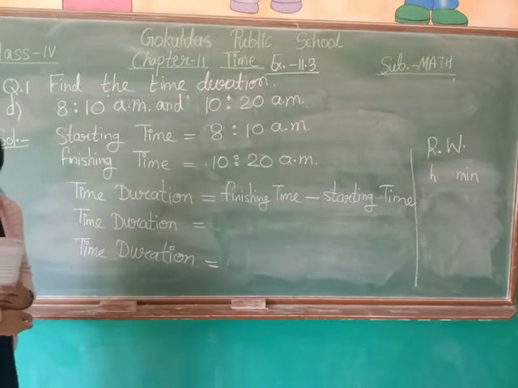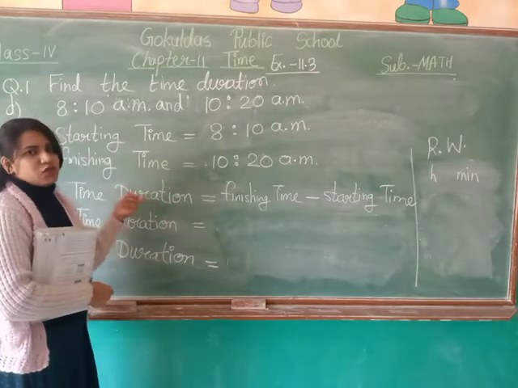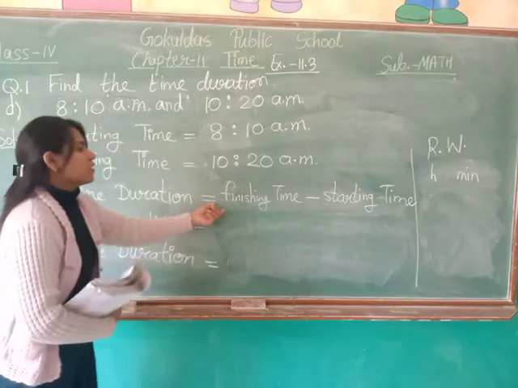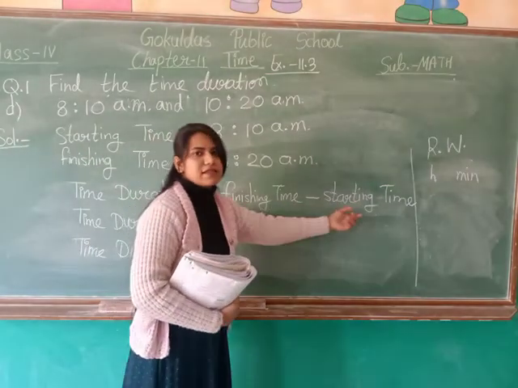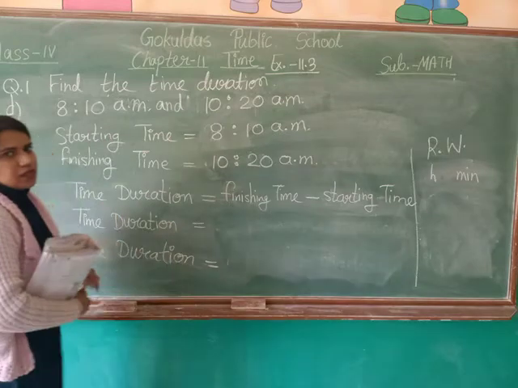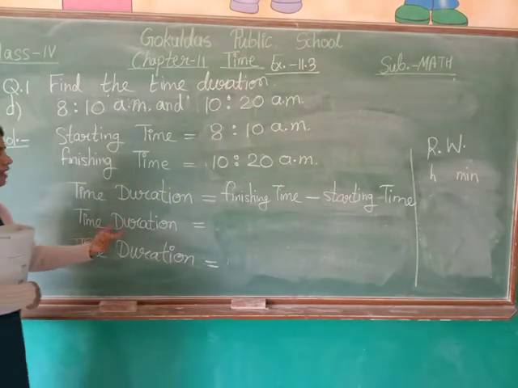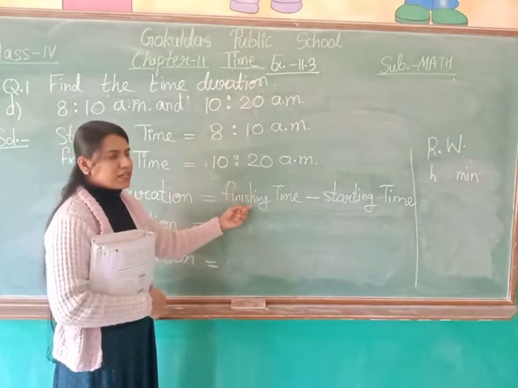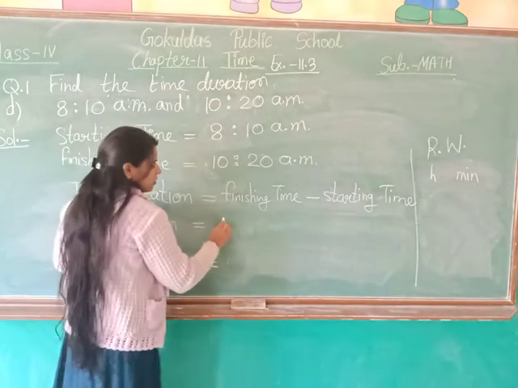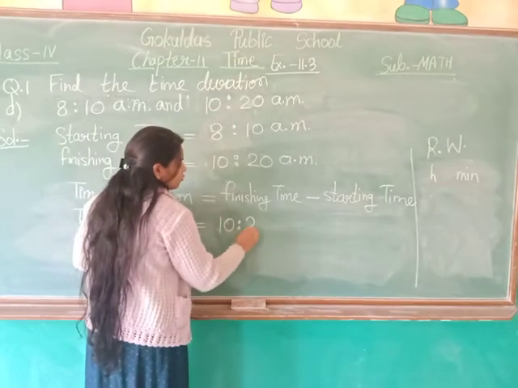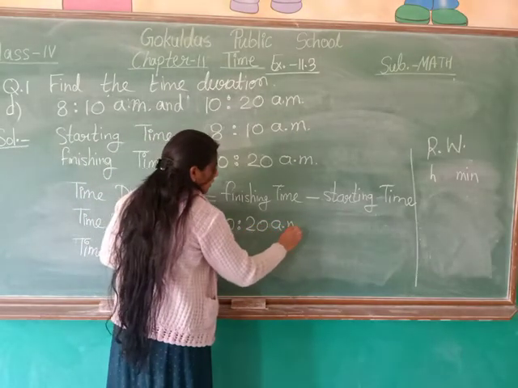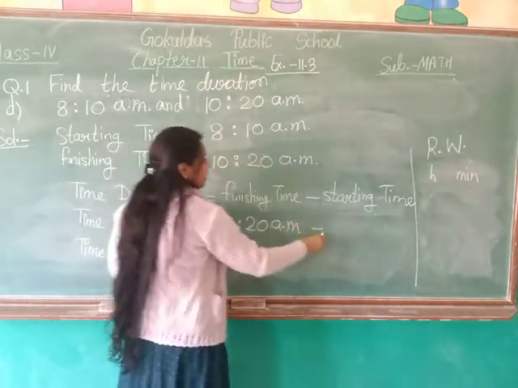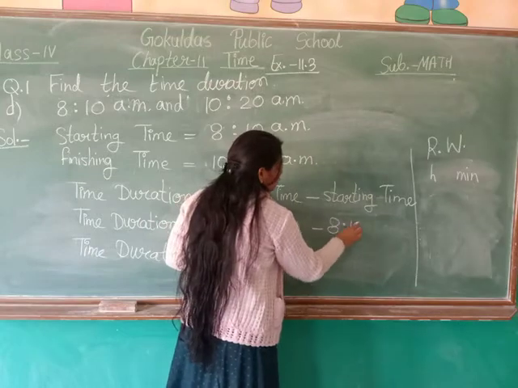Okay, now what we want to find? We want to find time duration. So we have the formula right here. We know that time duration is equals to finishing time minus starting time. Now in the next step we will write again time duration equals to and put the value of finishing time. What is the value of finishing time? It is 10:20 a.m. So write 10:20 a.m. minus what is the value of starting time? It is 8:10 a.m. So write 8:10 a.m.